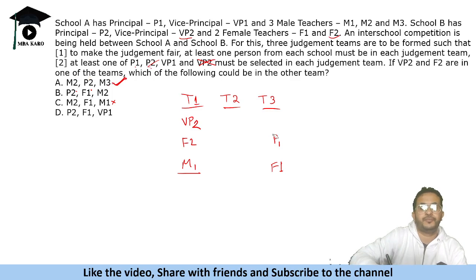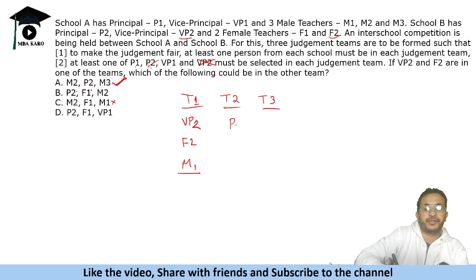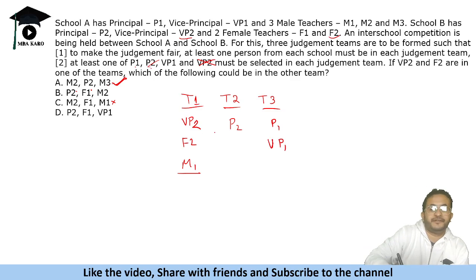Let us see the second option. So if we take P2 here, then we should have P1 and VP1 here, and if we have F1 and M2.